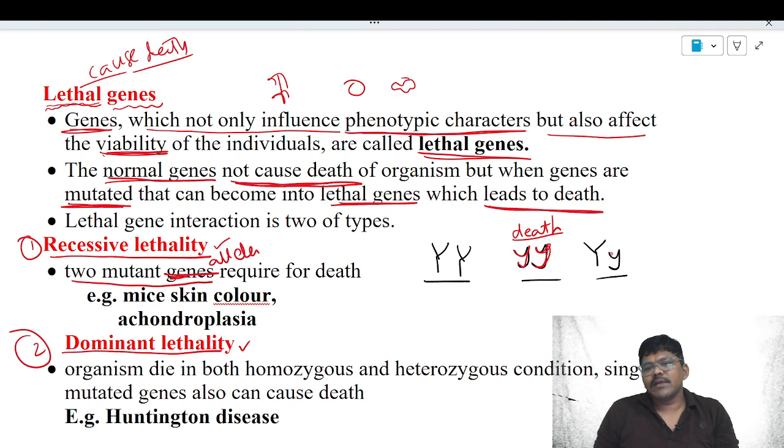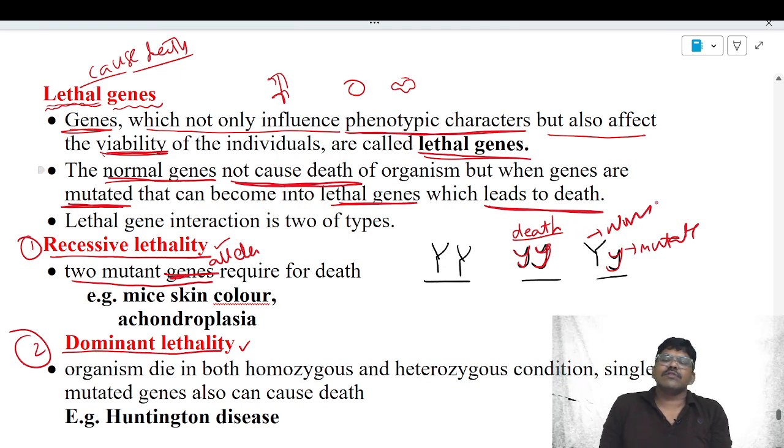In recessive lethality, two mutated alleles are required for death of the organism. If the organism contains one mutated allele and another allele is normal, this does not lead to death. In recessive lethality, if one normal allele is present, the person will survive. That is the recessive lethality. Example for recessive lethality is my skin color; we will discuss these examples separately.